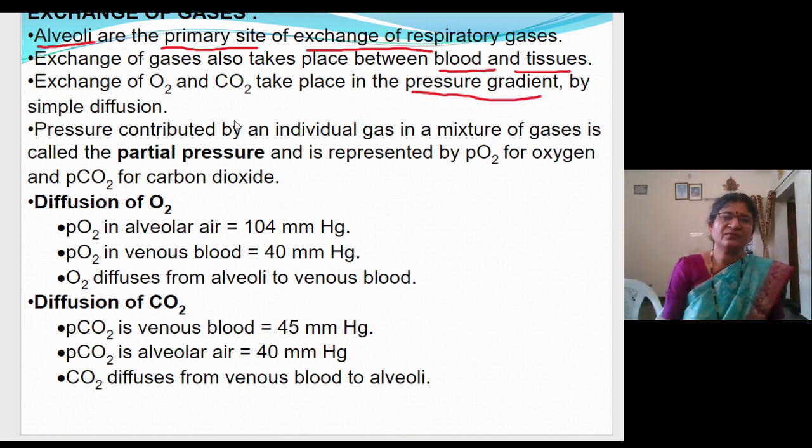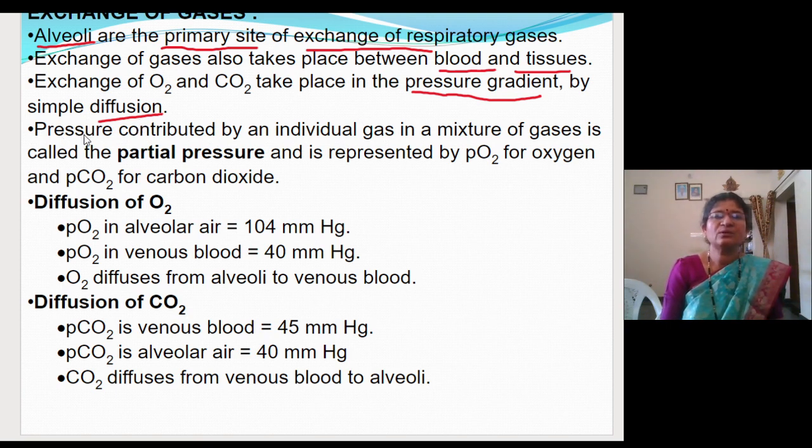So the exchange of gases in the alveoli and also between the blood and the tissues will take place through the pressure gradient by a simple process called diffusion. So already you know what we mean by diffusion. That is, gases from their higher concentration will move to the lower concentration. So that is called diffusion.